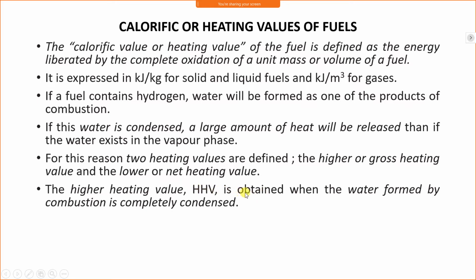But when the hydrogen converts into steam and that steam or water vapor is condensed, it releases the latent heat, and that heat is added to the energy released by the combustion of fuel. Therefore it gives a higher value than the energy released by the fuel, and so it is called the higher heating value.